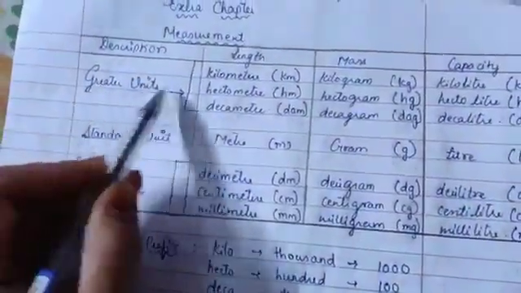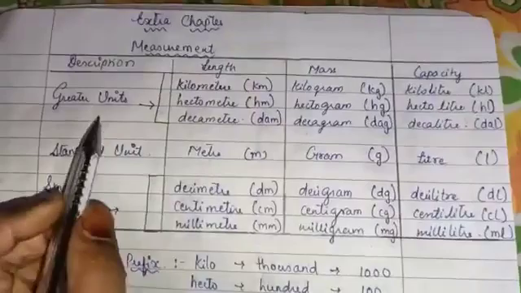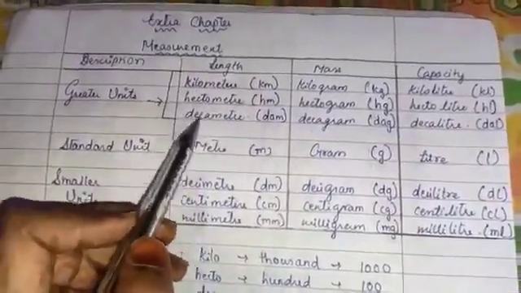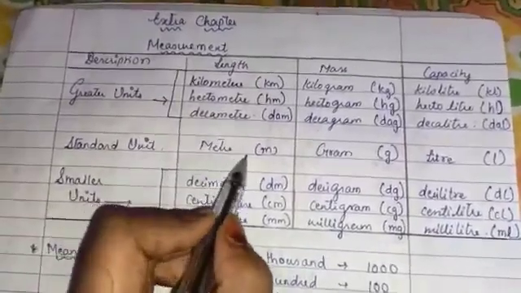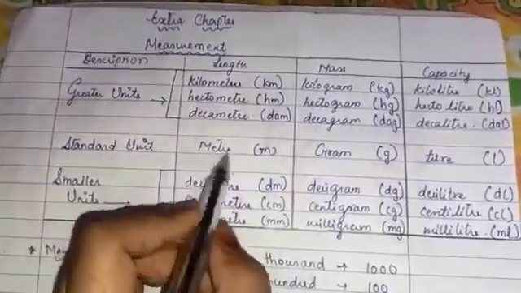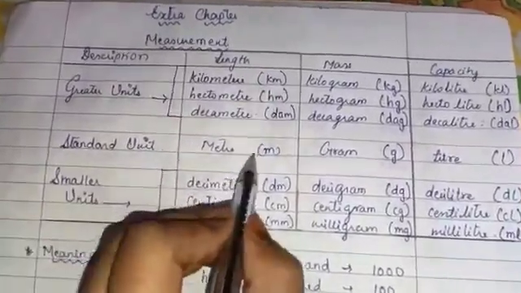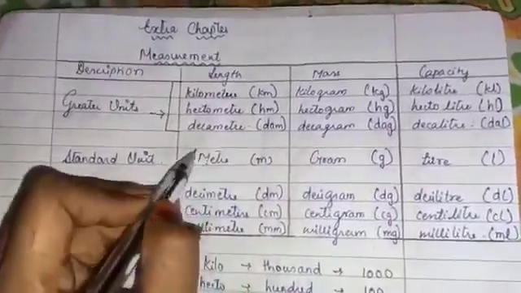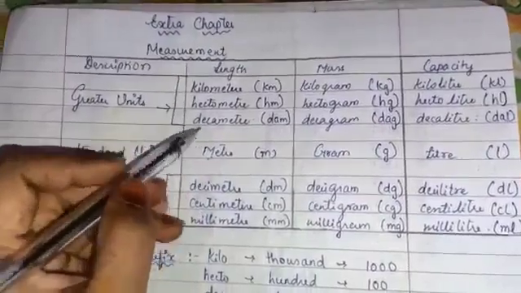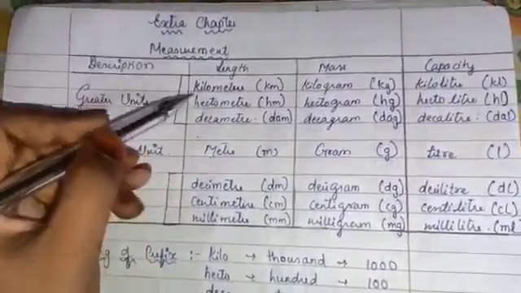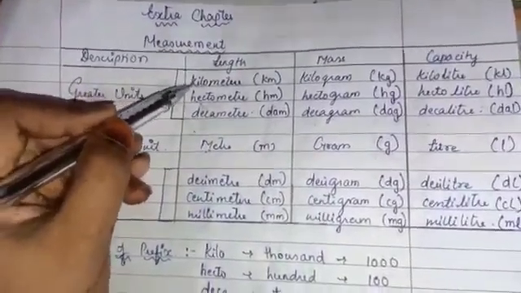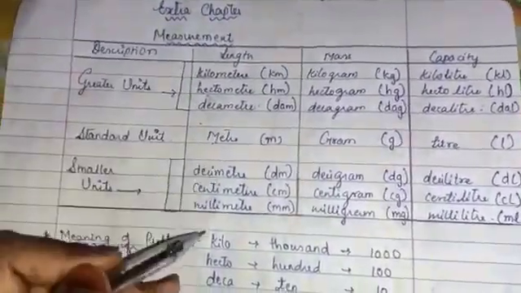First of all we will learn about the greater units. The greater units are decameter, hectometer and kilometer. Suppose our standard unit is the meter. This is confirmed. But if something is more than a meter, what will you use? Decameter. If more than that, you can use hectometer, and more than that, kilometer.